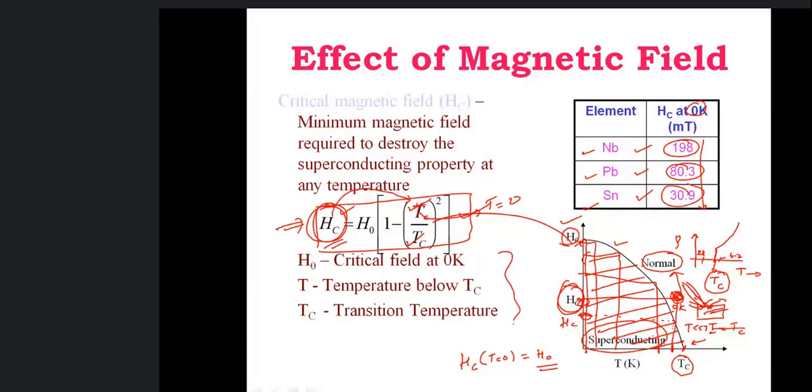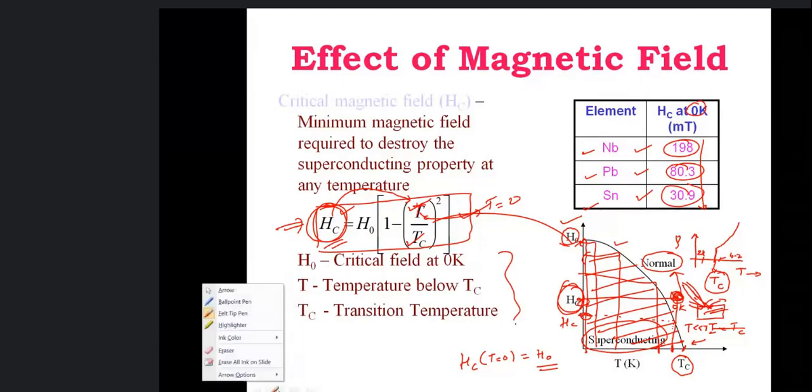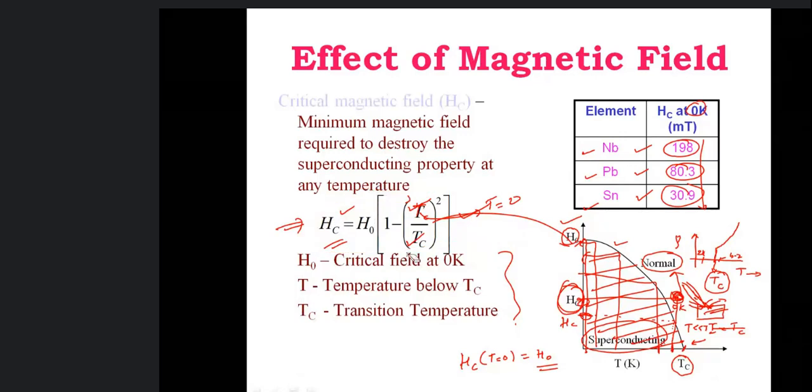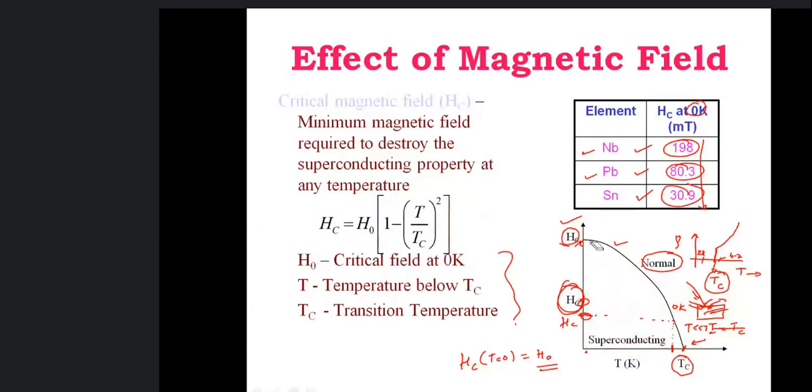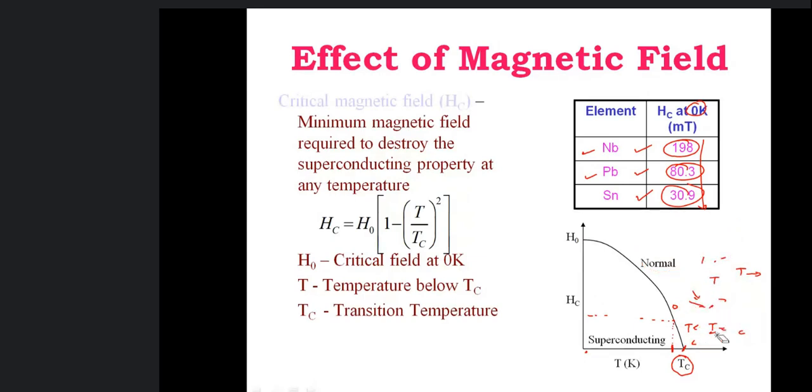So this is important. From a numerical point of view it is important, and for understanding this critical magnetic field you should understand what this relation is. As I said, this critical magnetic field is material dependent. It is different for different materials, and it also depends on temperature. So the temperature of the material decides what magnetic field should be applied to destroy the superconducting state of the material.